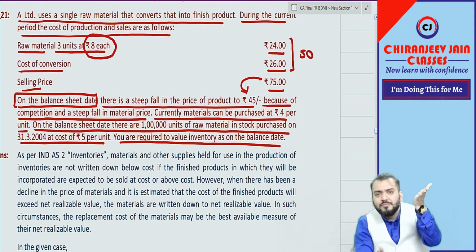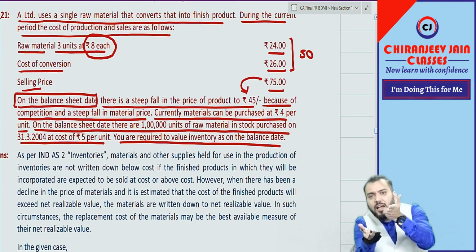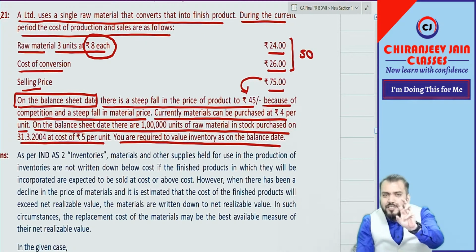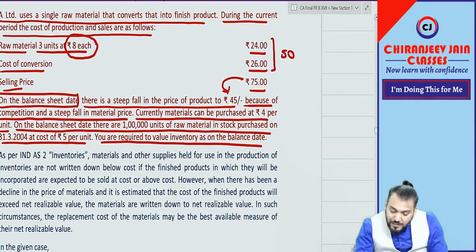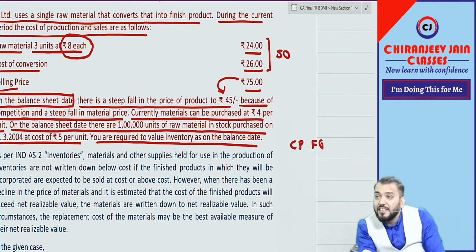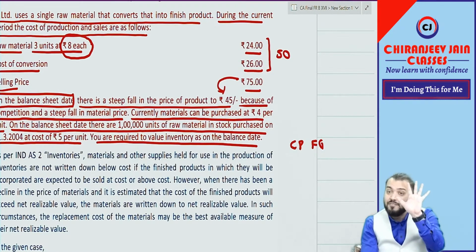Then the price fell from 8 to 5 and then from 5 to 4. So we have purchased some raw material which is available in our stock at rupees 5. We need to find out the cost price of finished goods which will be produced from inventory purchased at rupees 5.